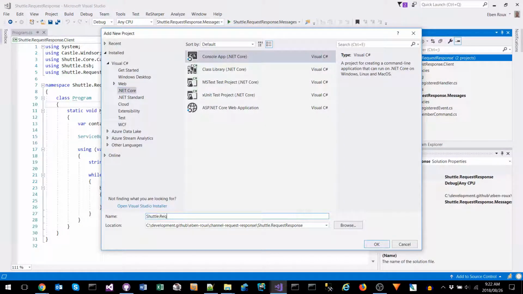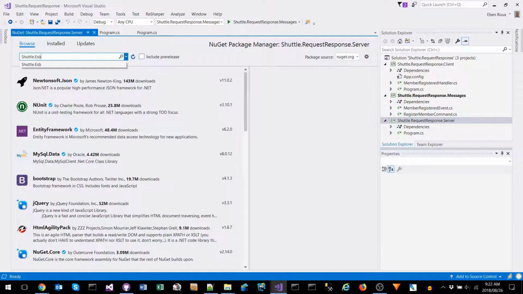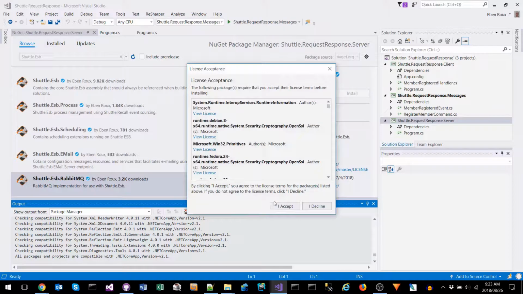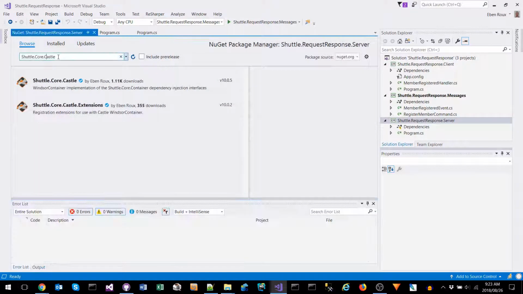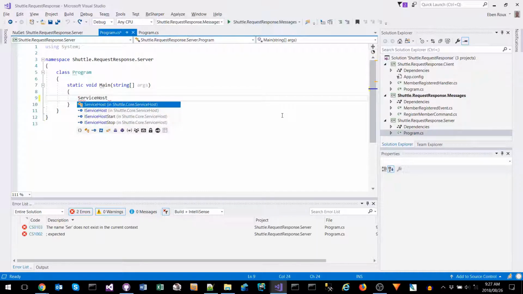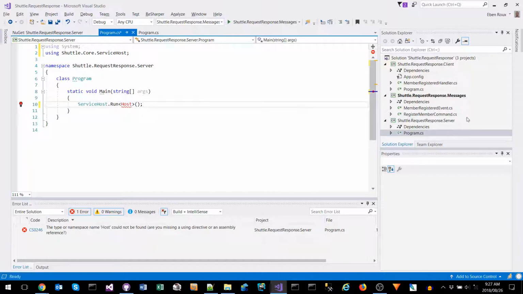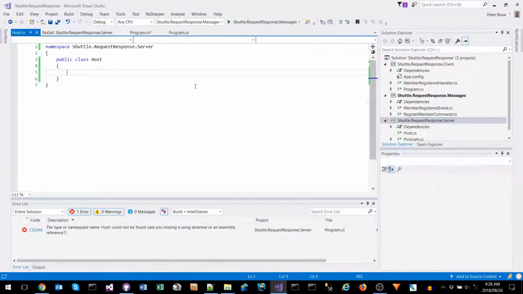Next, we will implement the server as a console application, and in addition to the RabbitMQ and Castle NuGet packages, we will also add the service host package in order to have our server act as a service. The main method will simply run our service host. We will then implement the host.